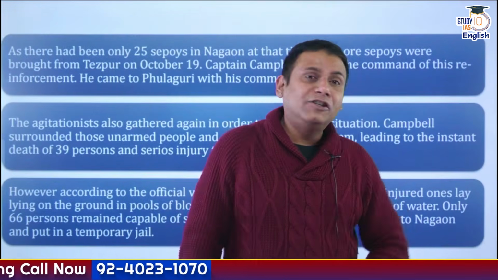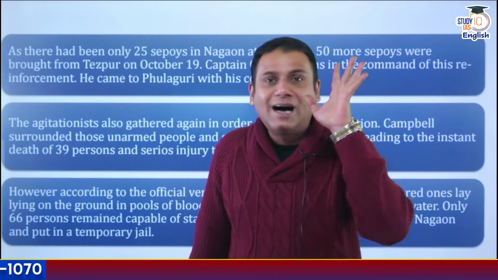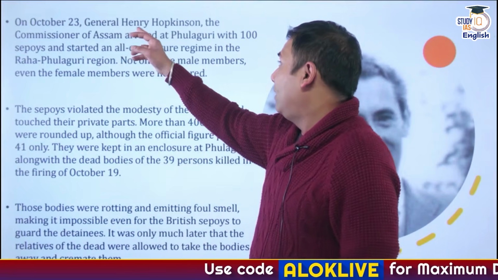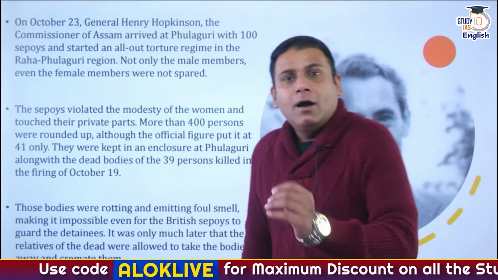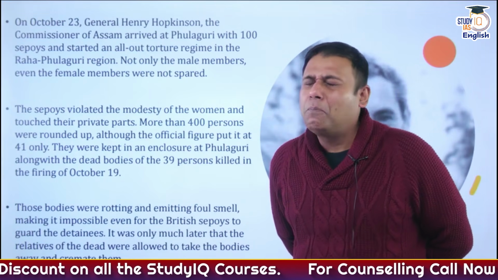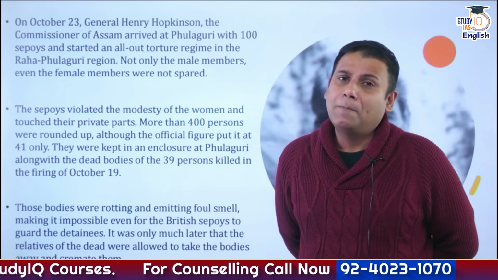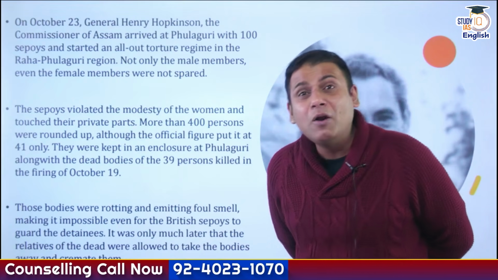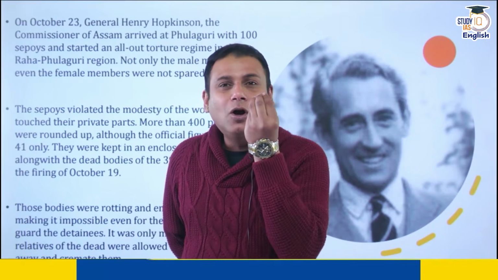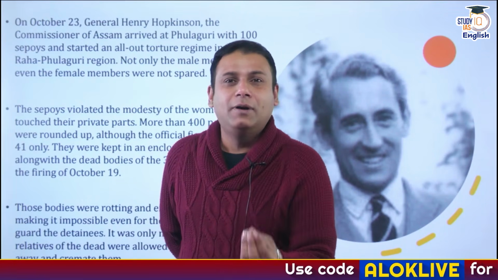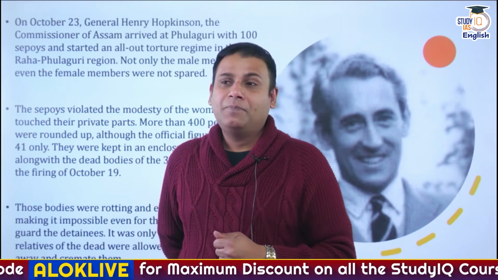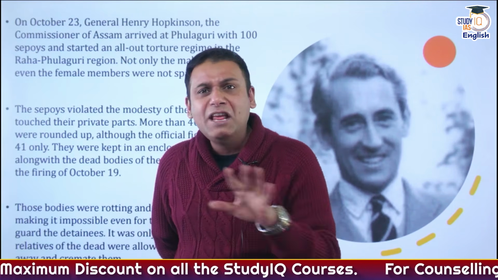And at this point of time, the Commissioner of Assam, General Henry, precisely speaking, General Henry Hopkinson, dispatched new forces. And it is said that a very brutal policy of suppression was adopted in the Phulaguri region. Not only men were attacked, women were attacked. It is believed that these people had completely lost the ethical and moral responsibility to govern this nation. How? The modesty of women was affected. So they did not spare anyone.